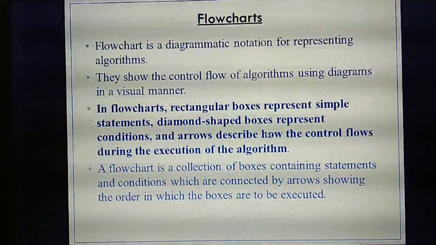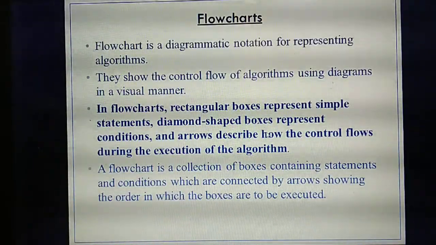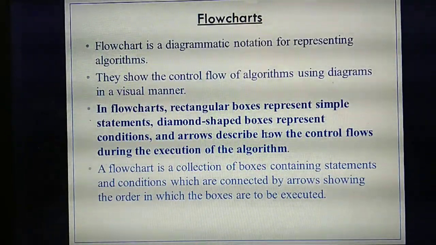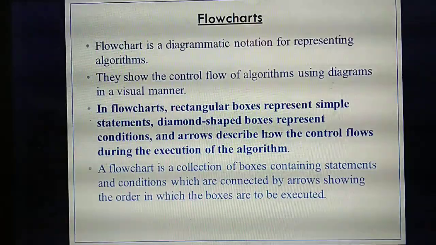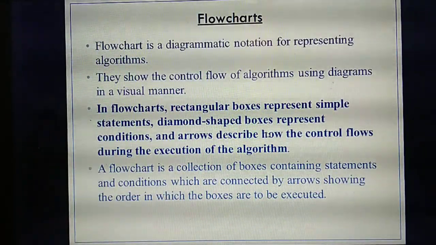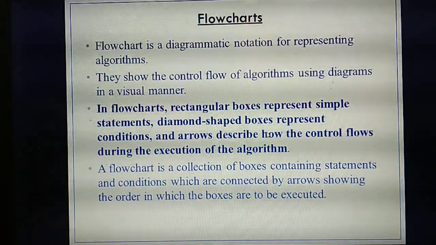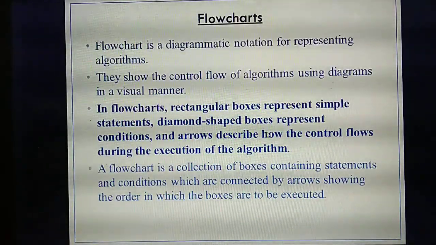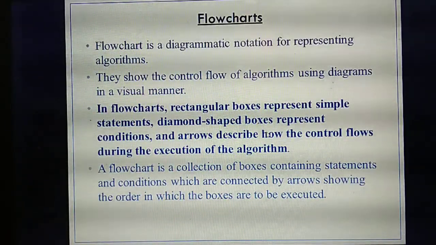What do you mean by flow of control? Simply, boxes will be there, and you need to connect the boxes with arrow marks. Those arrow marks represent the flow of control, that is, how the algorithm will execute in the computer.